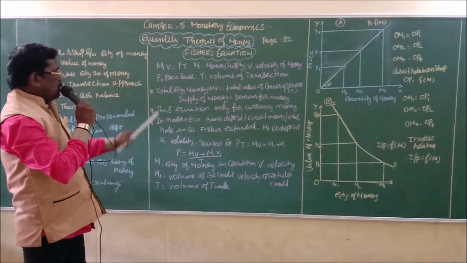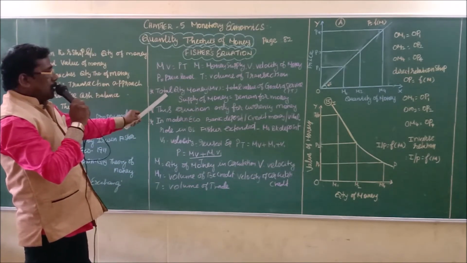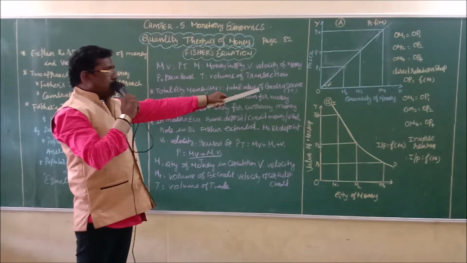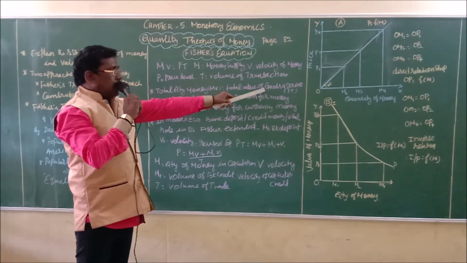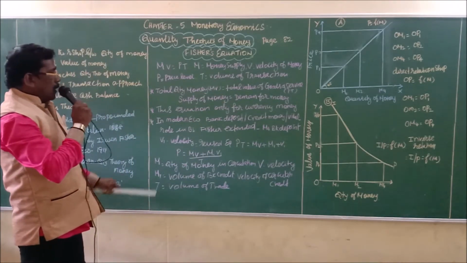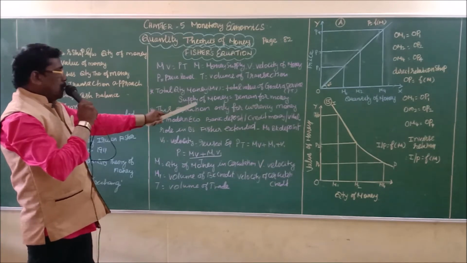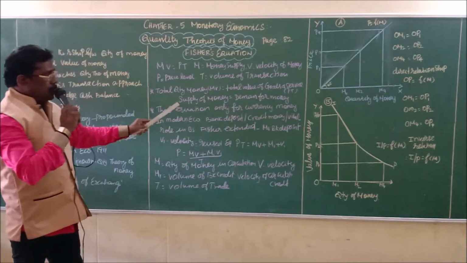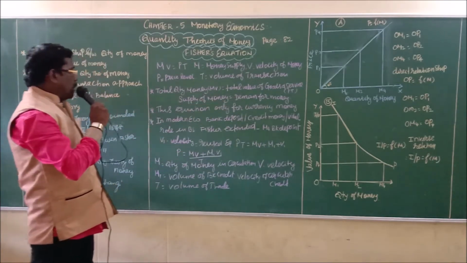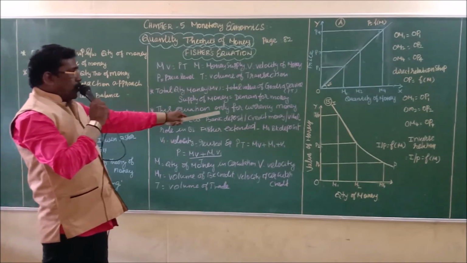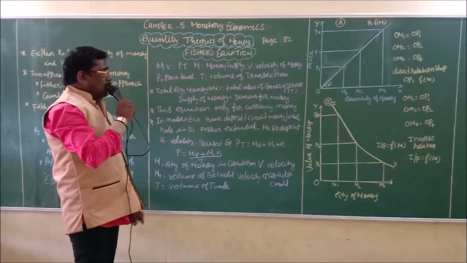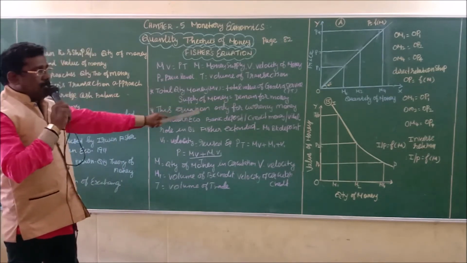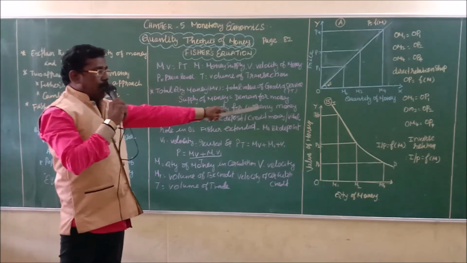The total quantity of money circulated in the society equals the total value of goods and services available to consumers, which means supply of money equals demand for money. And this equation is only for currency money.